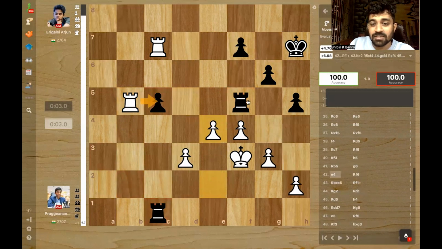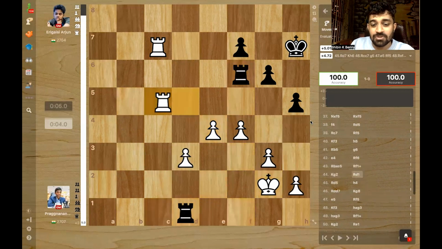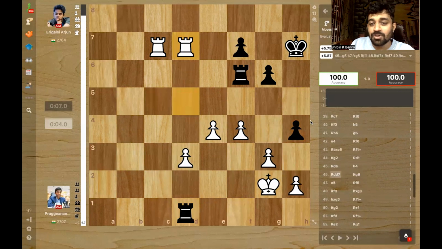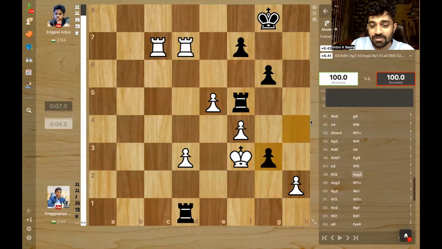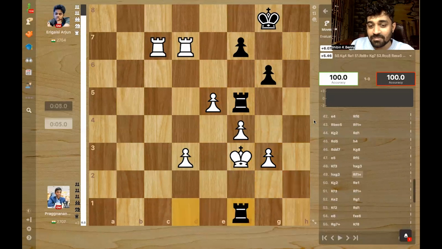The rook has no space left. It has to go back. And after rook f6, he takes. Rook check, king moves, rook moves back. So it's 2 pawns up for Pragg. That too, one of them passed. And the rooks are too active. So here Pragg can see the entry into the semi-final in front of him.